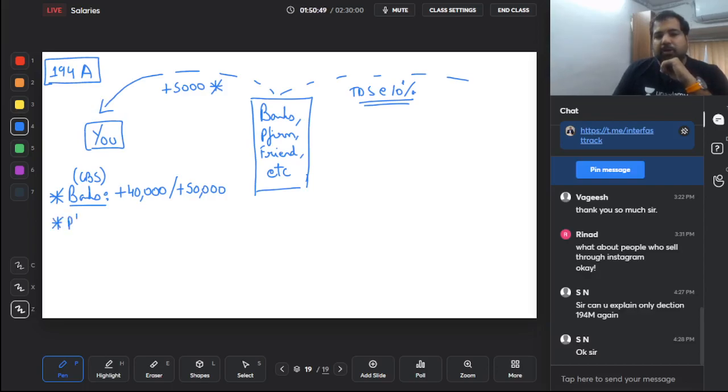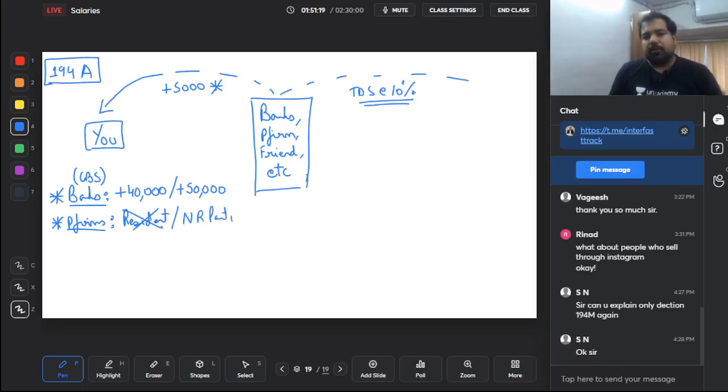Next, partnership firms. Guys, we saw in PGBP that a partnership firm can pay interest. The amount of deduction allowed to them is maximum 12%, and whatever they get as a deduction, the same you will also earn as income. All of that we saw. Now it's time for TDS. They say when a partnership firm is paying to resident partners, then don't deduct TDS. Why? Because resident partners are in India only mostly, so then why TDS? But if you are paying to non-resident partners, then in that case you will have to deduct TDS.